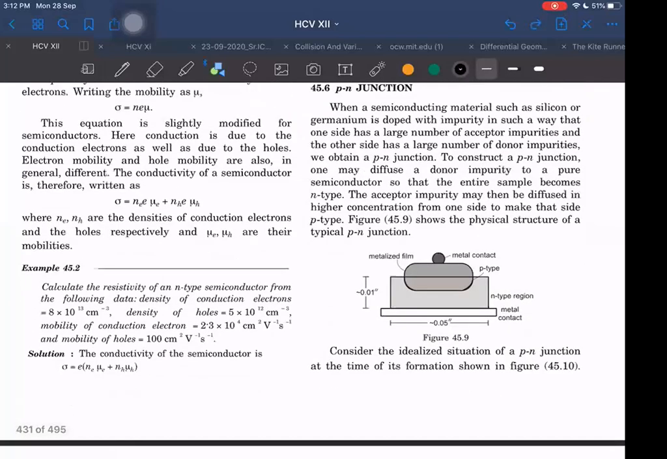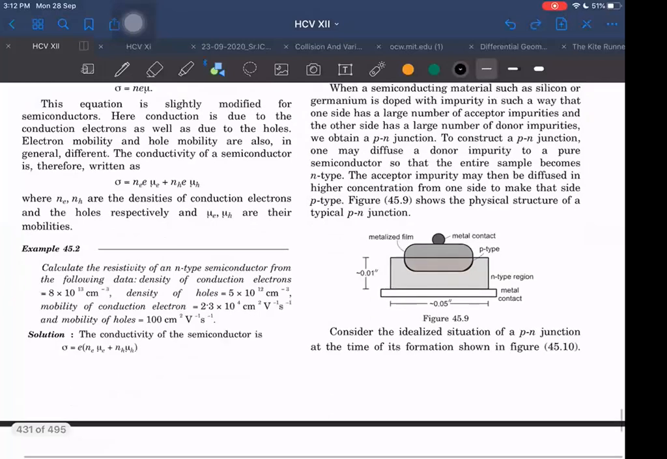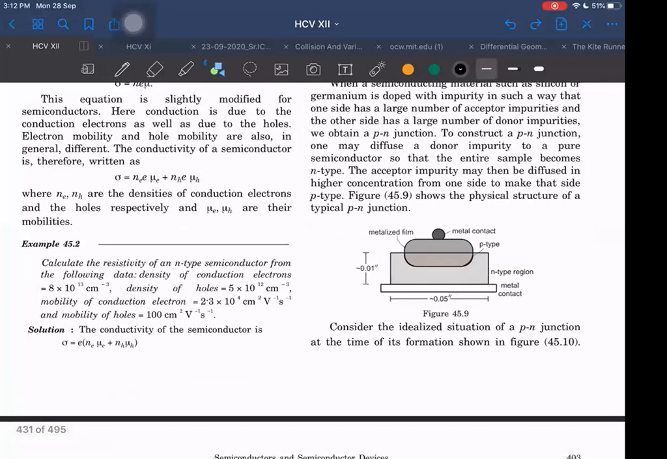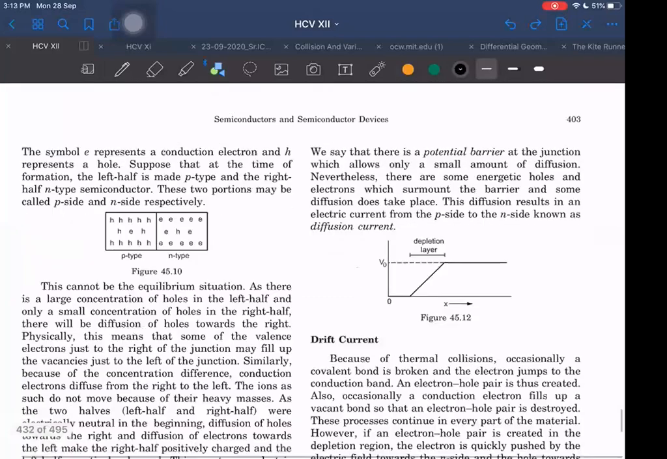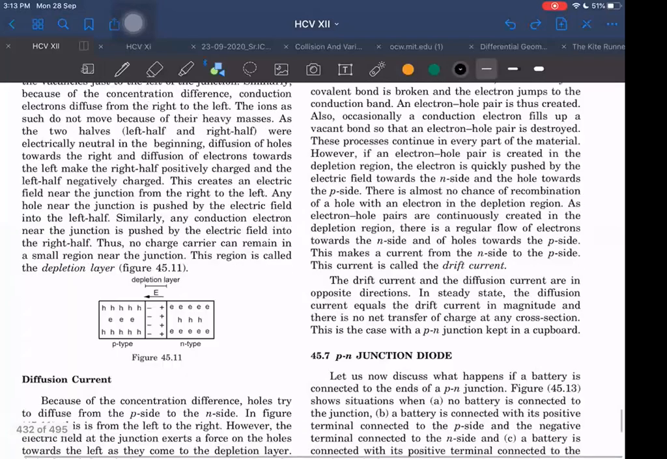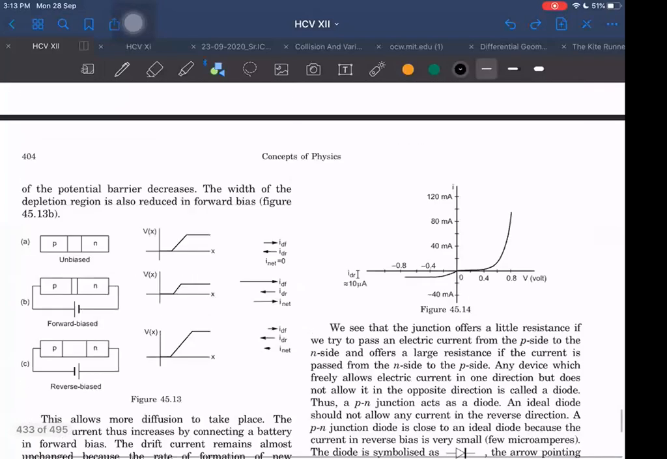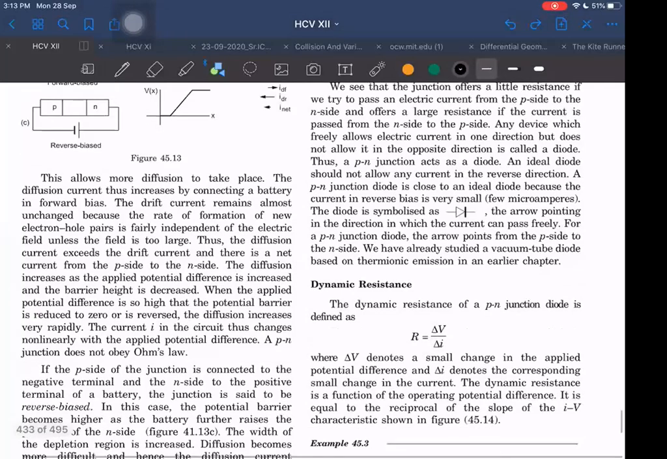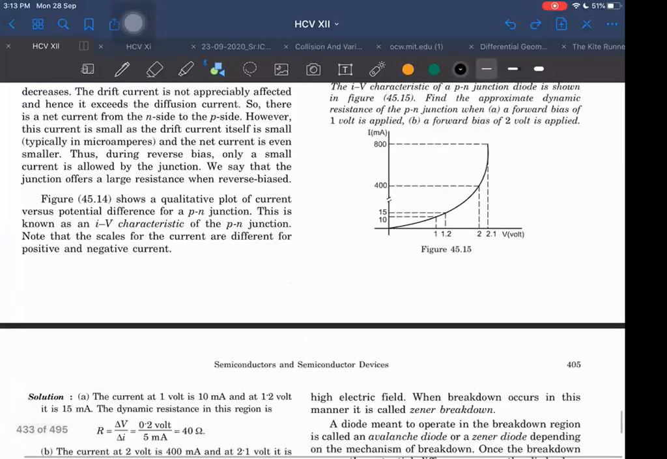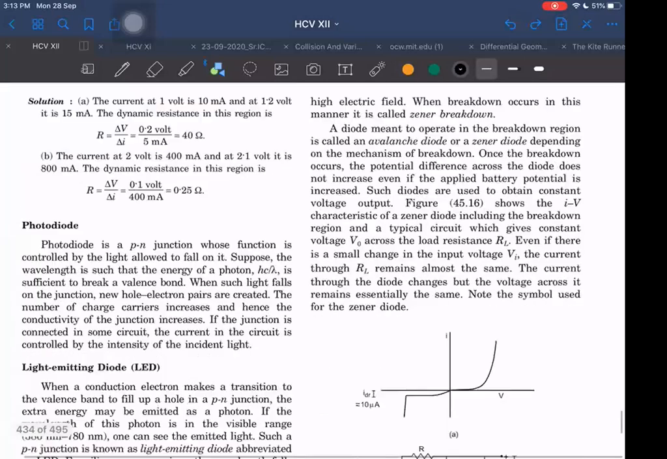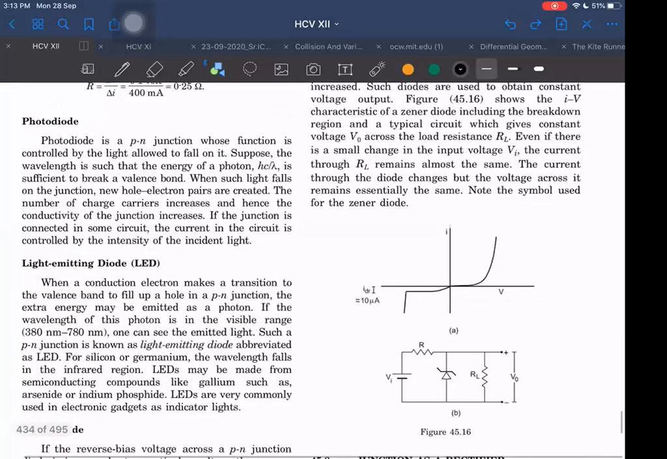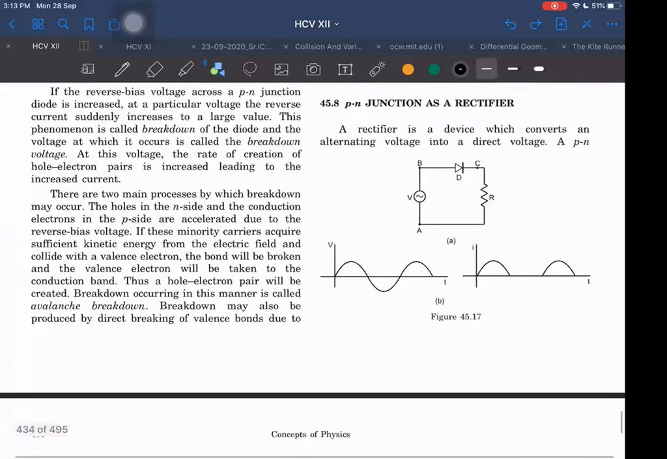PN junction. Now the very interesting part is coming. PN junction is wonderful, and more wonderful than the PN junction comes the NPN. NPN we don't call a junction. That is called an NPN transistor. So now diodes and transistors, these things I will explain.